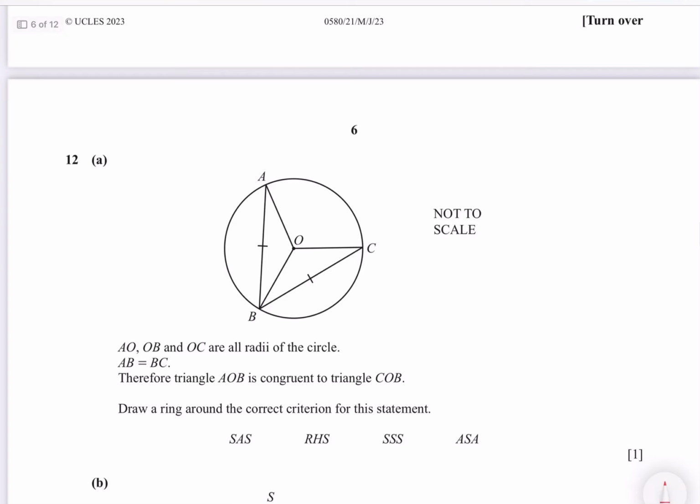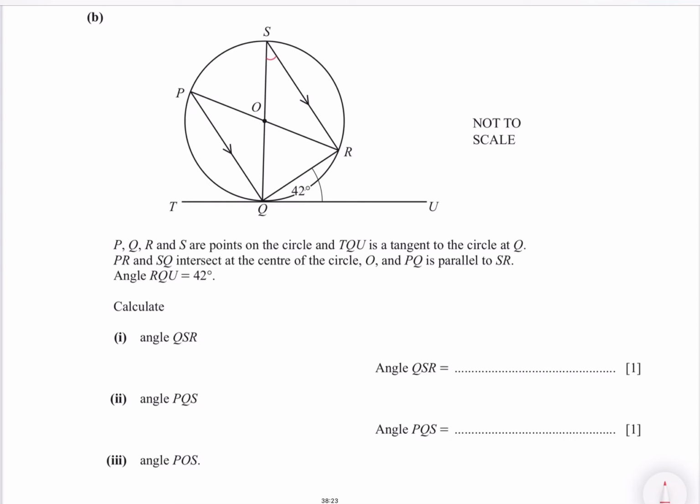In B part, angle QSR. So QSR is 42 because of the alternate segment theorem. RQ is a line segment and QU is a tangent. So in the alternate segment of the QR line, on the circumference where S is written, this angle will be the same as the given RQU, 42. So alternate segment theorem. So angle QSR is also 42.